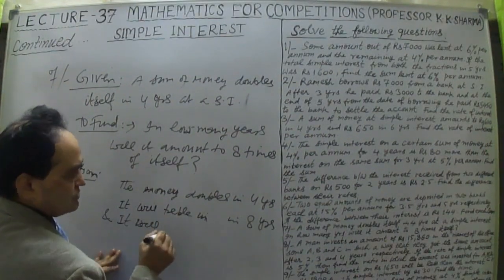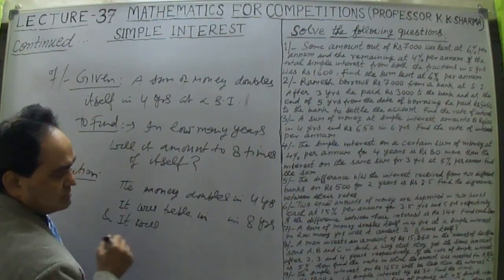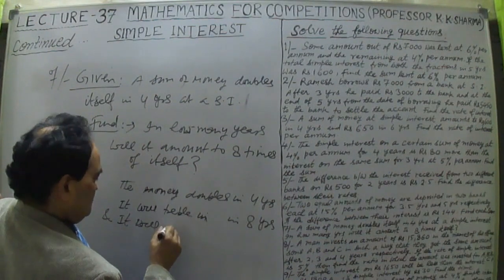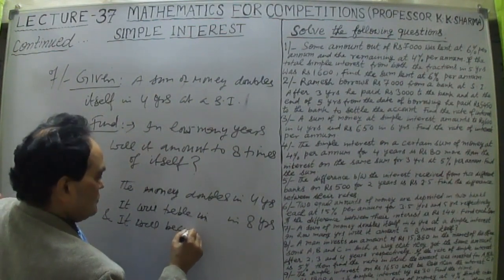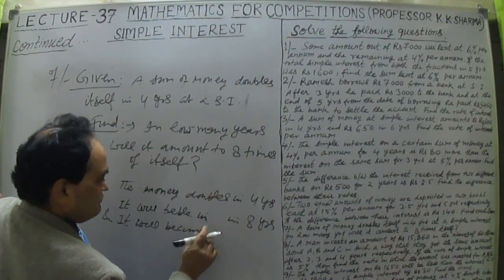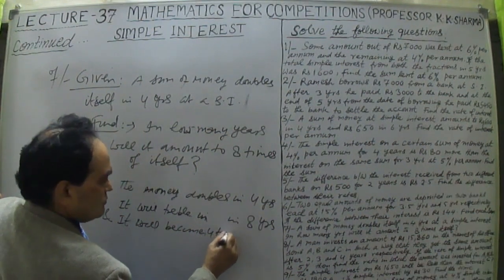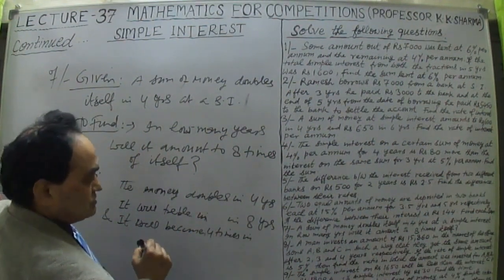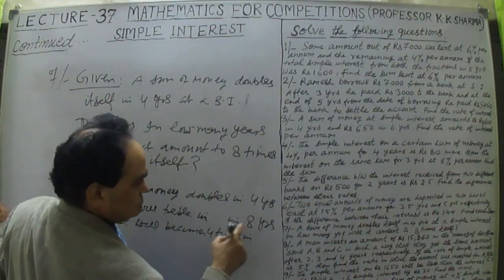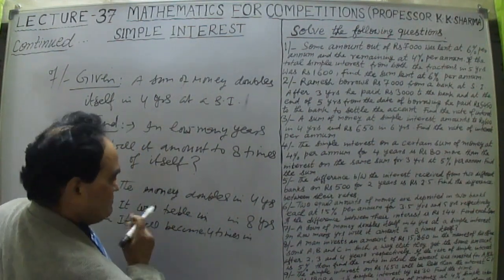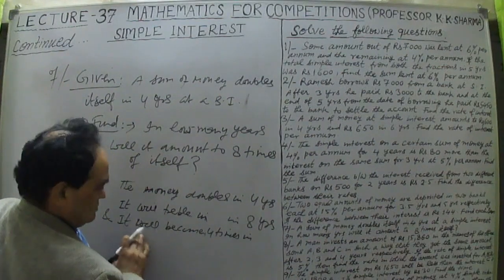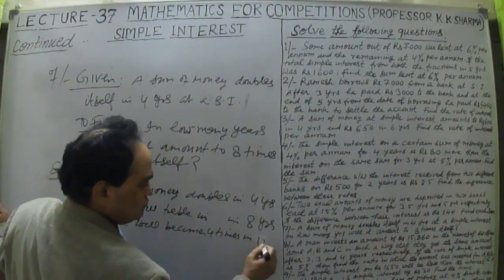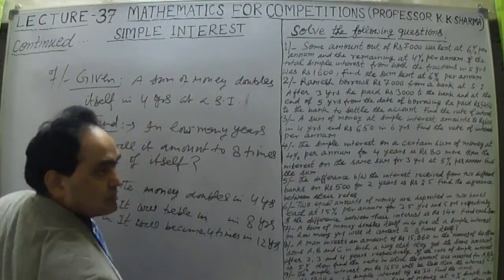It will become 4 times of itself in how many years? 3 into 4, 12 years, right?